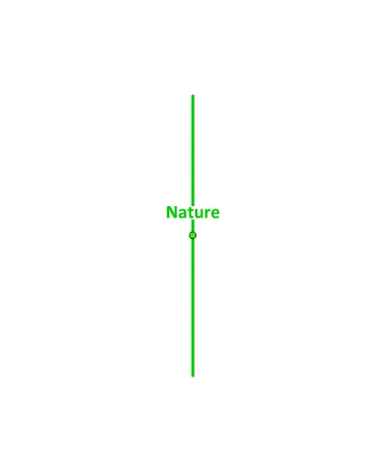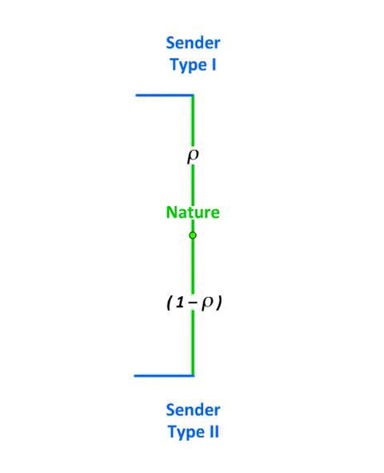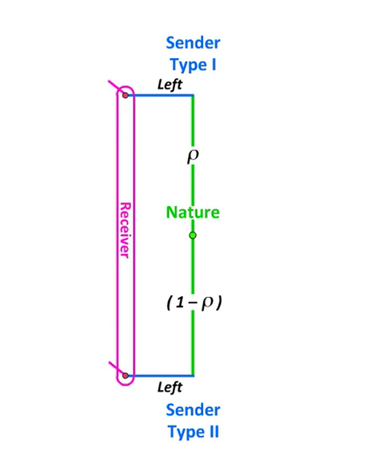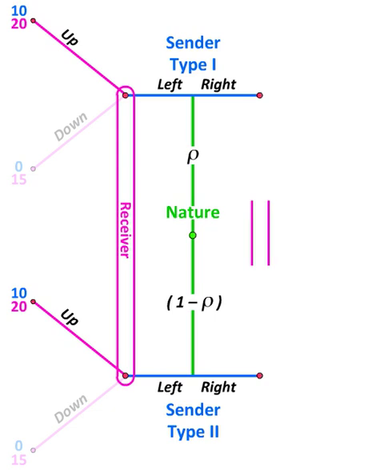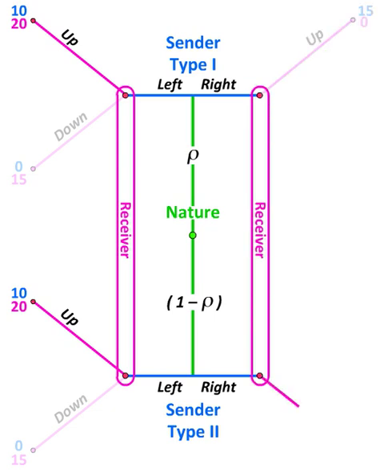We begin by simply replicating the game tree from graph 24.9. Notice that the highlighted actions by the receiver are the same on the left and they are the same on the right. In other words, the receiver doesn't care who sent the signal. If he receives a signal left, he knows to go up, and if he receives a signal right, he knows to go down.